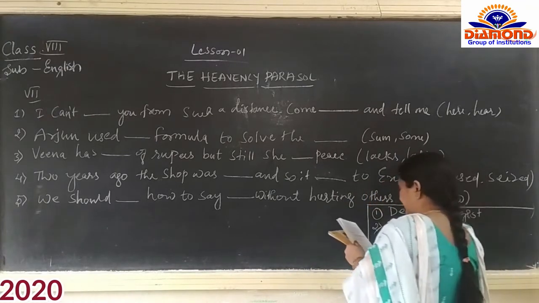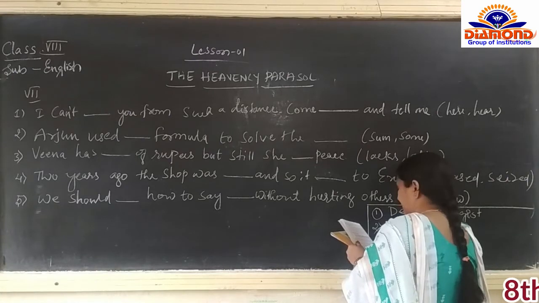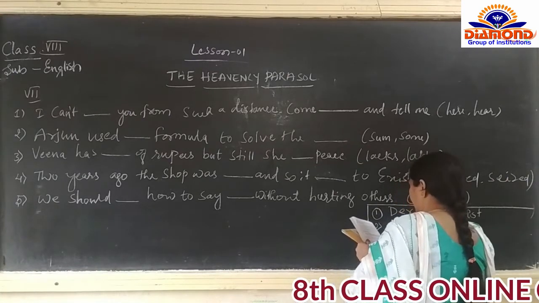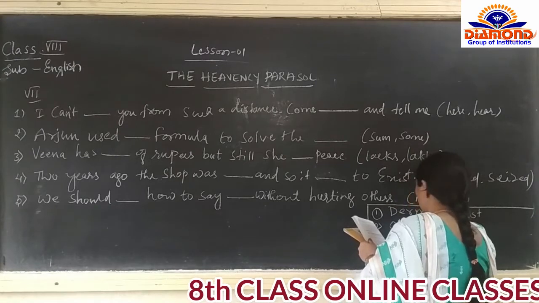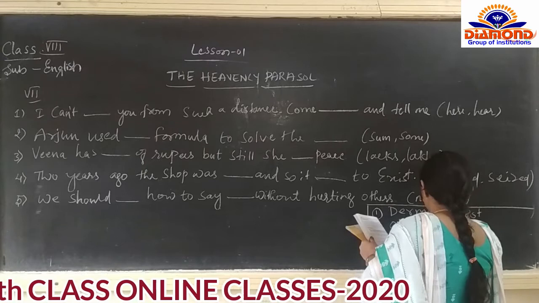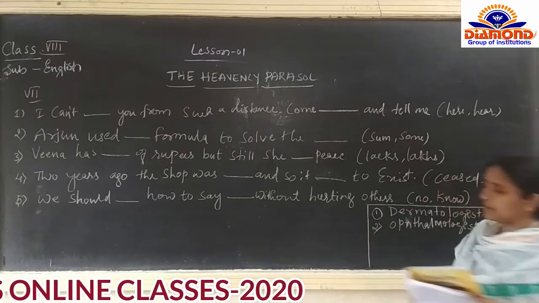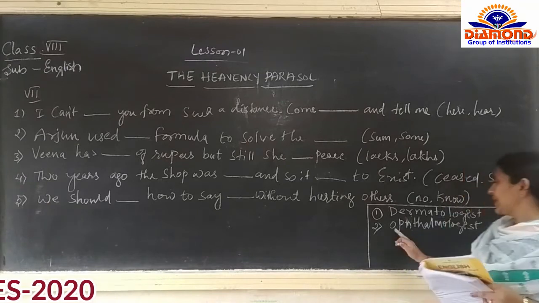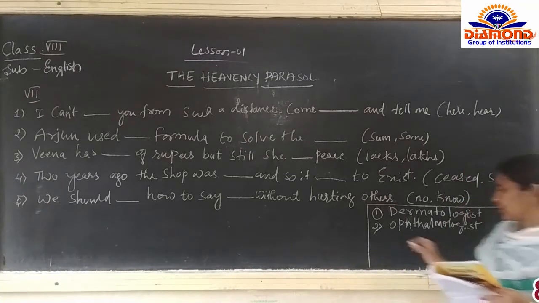Ophthalmologist. For the eye, they also call them eye specialist. For the eye, we have to consult the ophthalmologist.